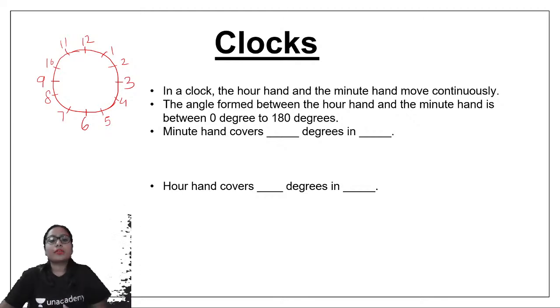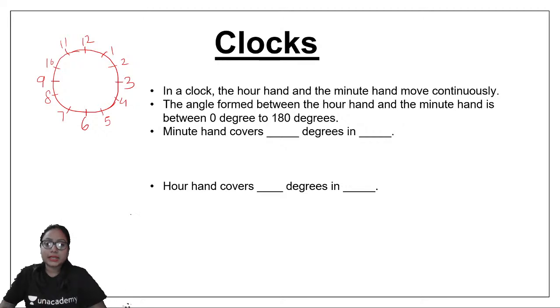In our clock, we have three hands: one is the hour hand, the other is the minute hand, and the third is the second hand. In most of the questions, they will involve just the hour hand and the minute hand. In questions involving clocks, the hour hand and the minute hand move continuously, so the angle between both these hands would be changing.